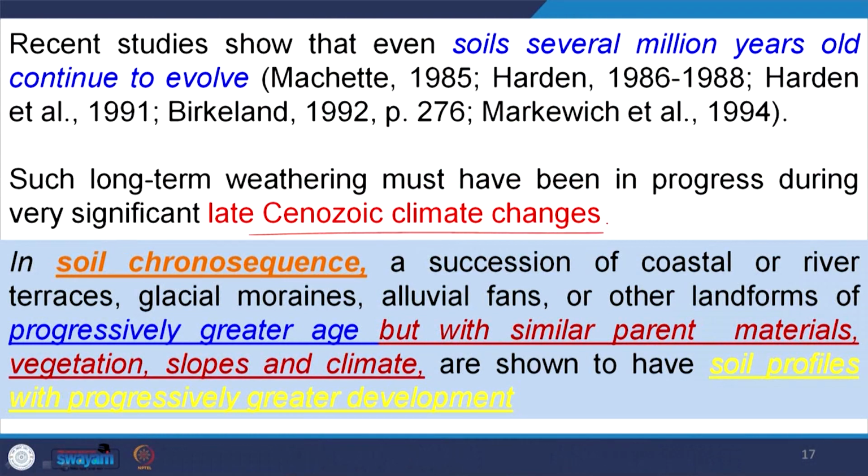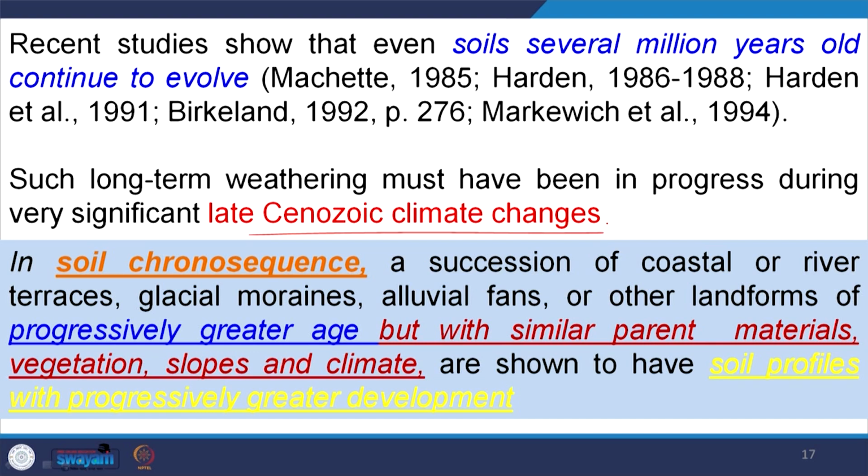So, such long term weathering must have been in progress during very significant late Cenozoic climatic change. Those climatic change events influence to a certain depth from the earth surface. If the Paleosol is lying within that, it will influence its characteristics, otherwise the soil will be in isolated form.